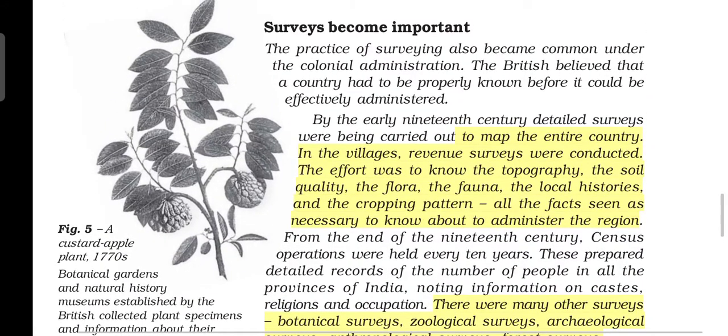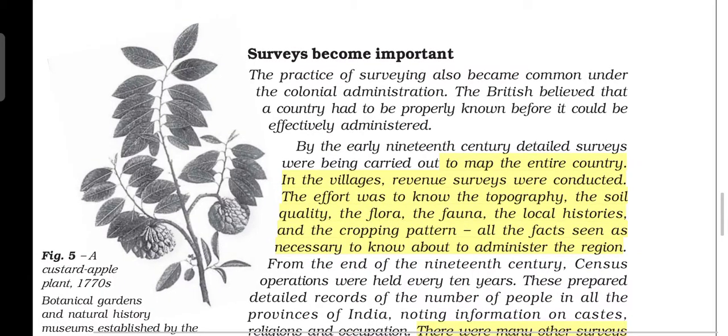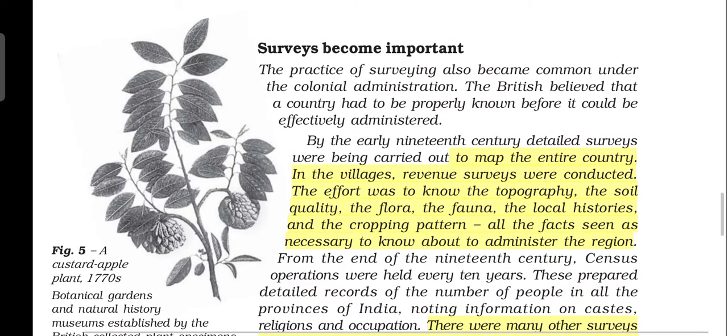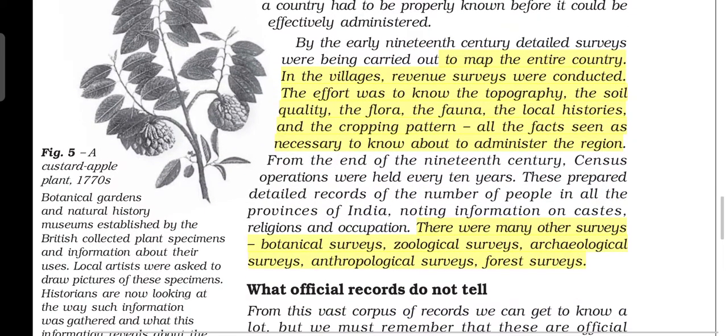Now the Britishers also gave importance to surveys, because they thought that for ruling and administering any country, we need to survey that country and know about it: what the topography of that region is, what the climate is, what the flora and fauna are, for better administering them.